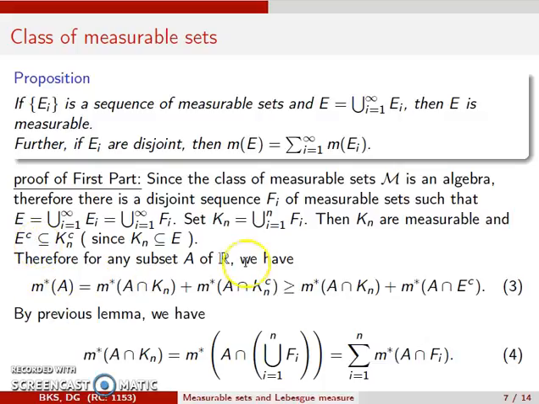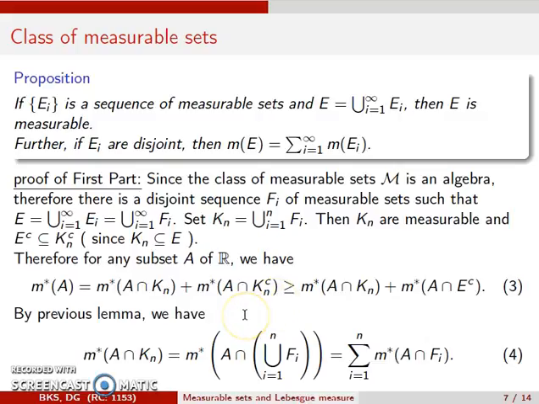Therefore, for any subset A of R, we have m star of A is equal to m star of A intersection Kn plus m star of A intersection Kn complement, and is greater than or equal to m star of A intersection Kn plus m star of A intersection E complement, because this quantity is less or equal to m star of A intersection Kn complement.